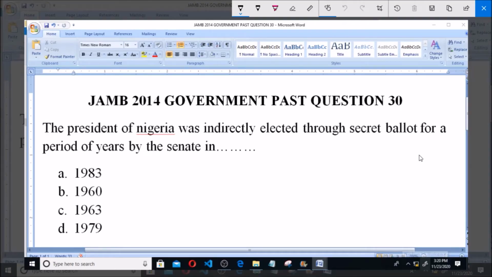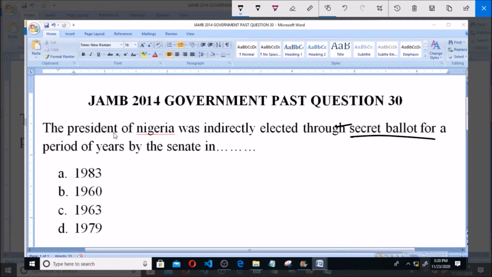2014 Government past question, question number 30: The president of Nigeria was indirectly elected through secret ballot for a period of 5 years by the Senate in the dash. Now, I want to talk of two